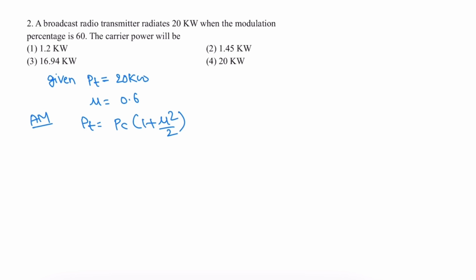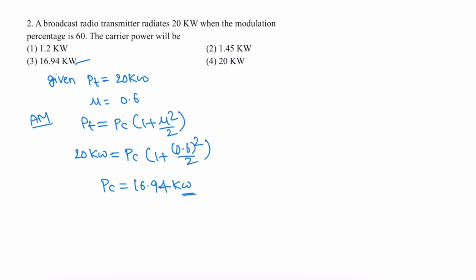The total power in an amplitude modulated signal is given as PT is equal to PC into 1 plus mu square by 2. So given PT is 20 kilowatt, carrier power is PC, with 1 plus 0.6 whole square by 2. On calculation, the carrier power PC is 16.94 kilowatt. Carrier power is 16.94 kilowatts.